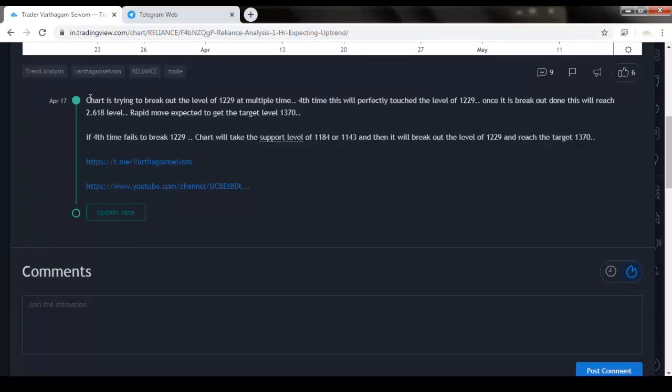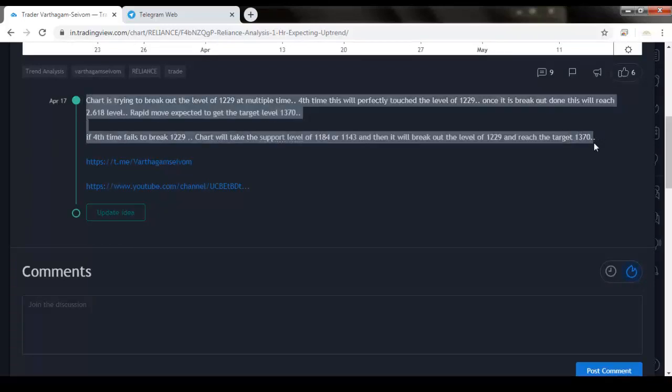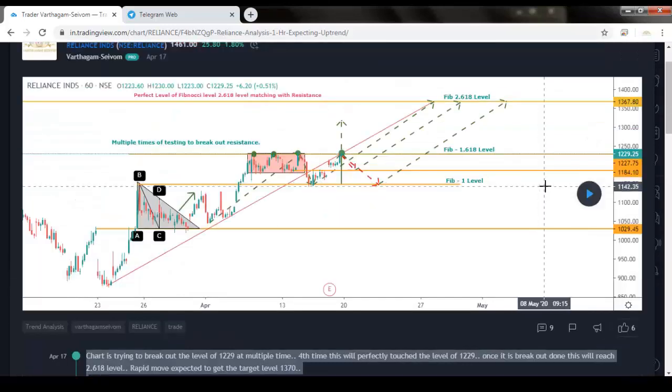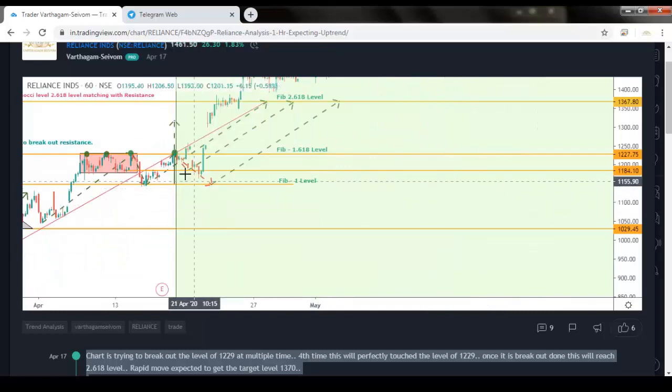I clearly mentioned here, as per my analysis, it perfectly broke the level. See, it comes here, then it breaks the 2.618 level. It completed.